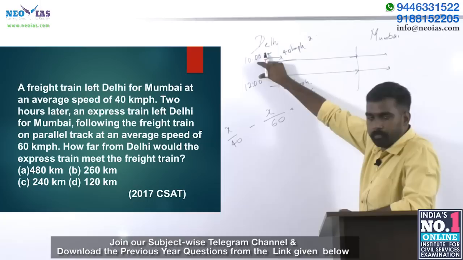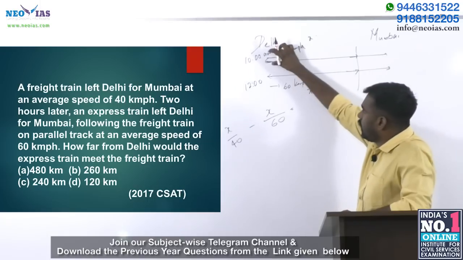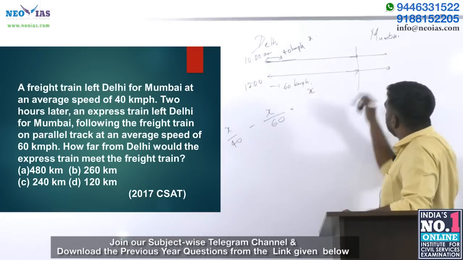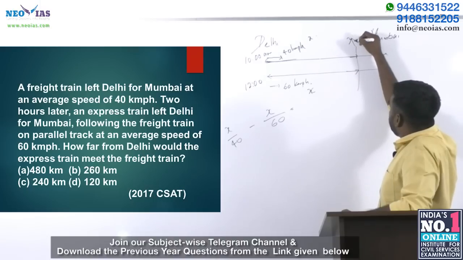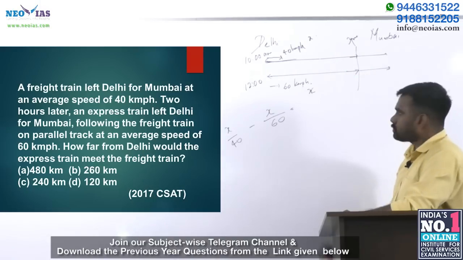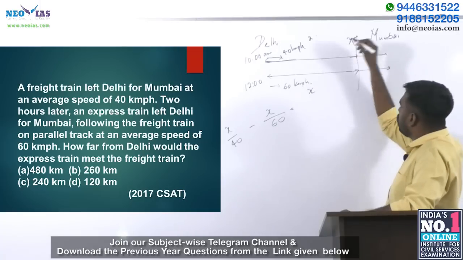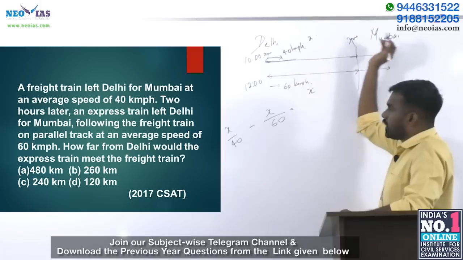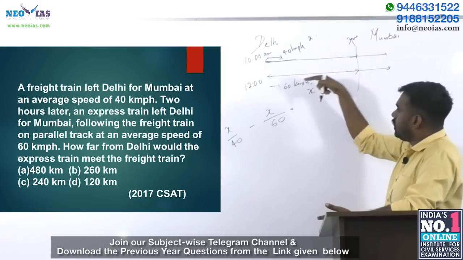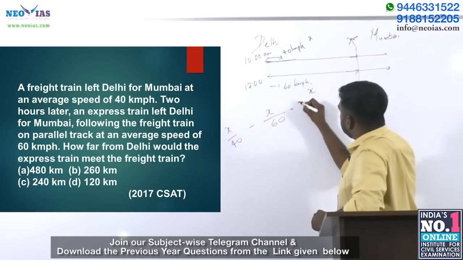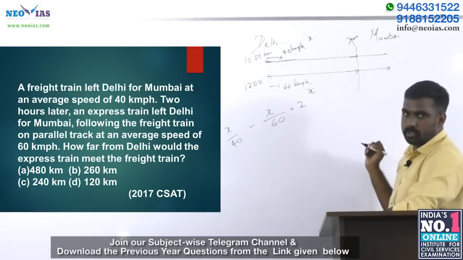2 hours. This started at 10 a.m., this started at 12, a 2 hour difference, but they met at, imagine, 3 p.m. Imagine some value, I don't know whether it is the actual value or not. The time is different, but the distance is same, because the speed is different. So this difference is 2 hours.